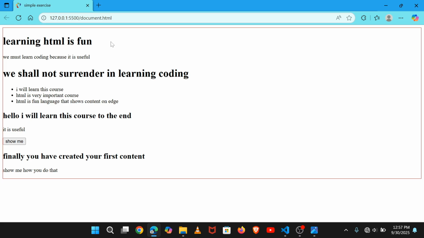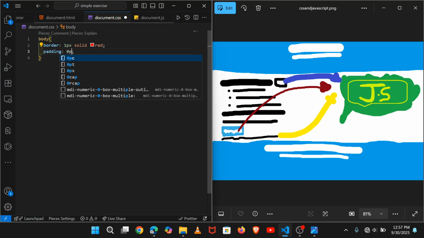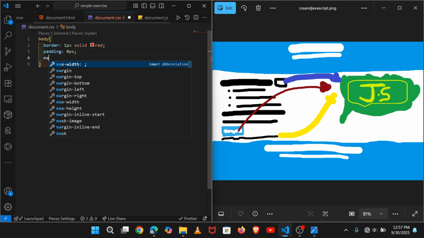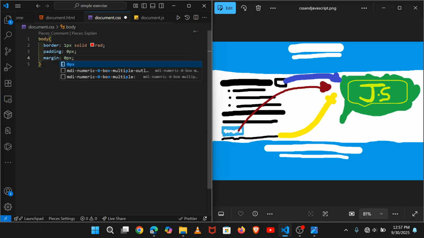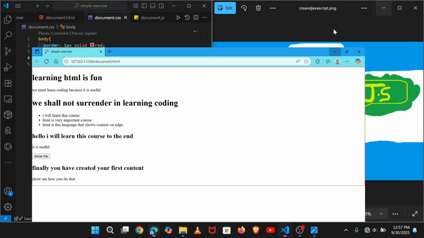And you can see there is a gap between here and here. So if you want this line to go all the way across the side, you come here inside the document.css and say padding: 0 pixels, and the margin you set to 0 pixels like that. When you have done it, you can see now the border of this box is on the other side, and it is not even being supplied.